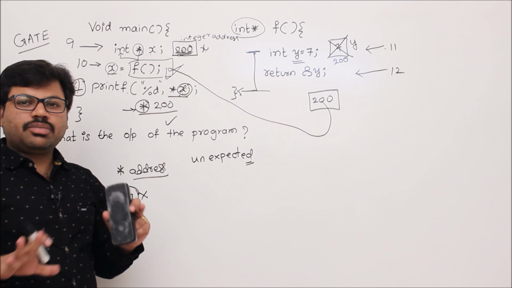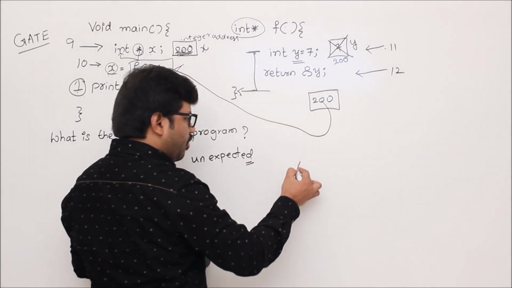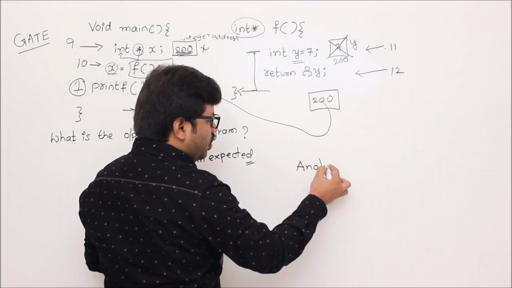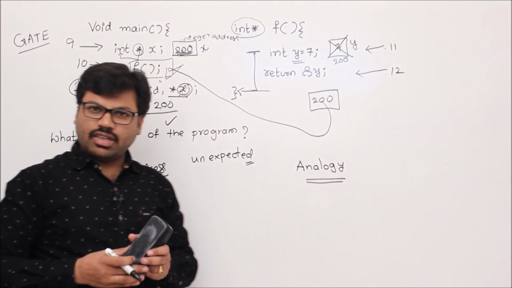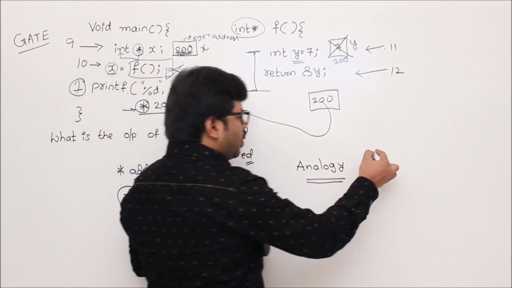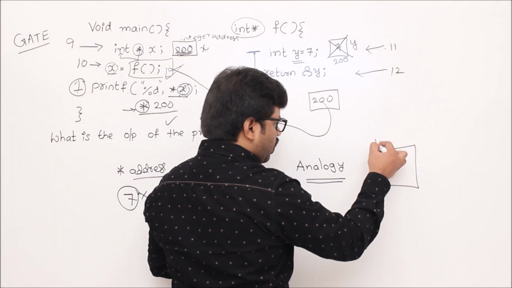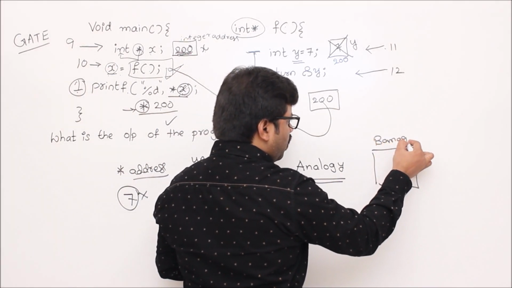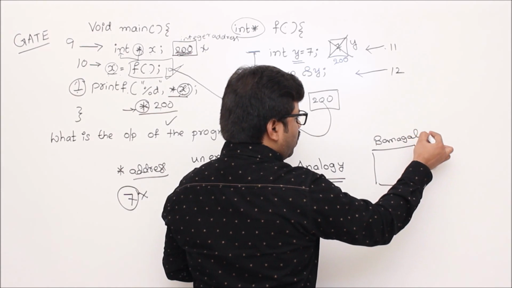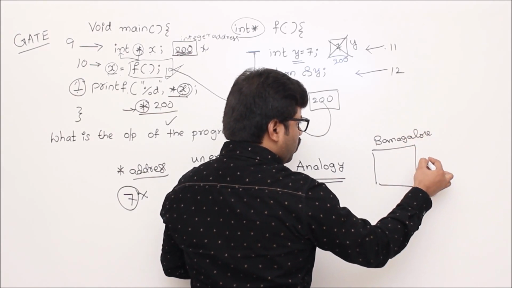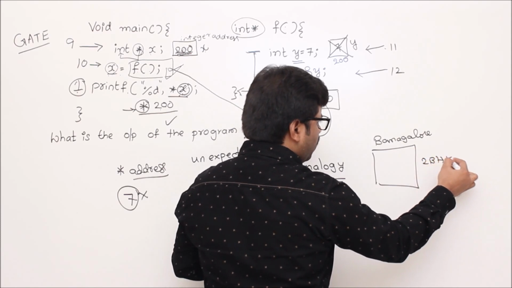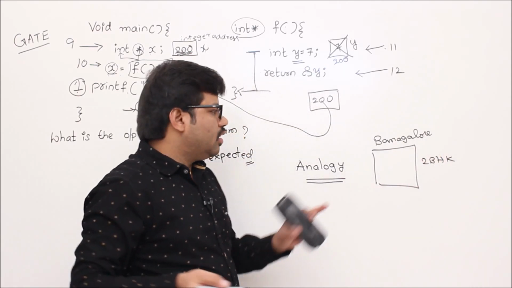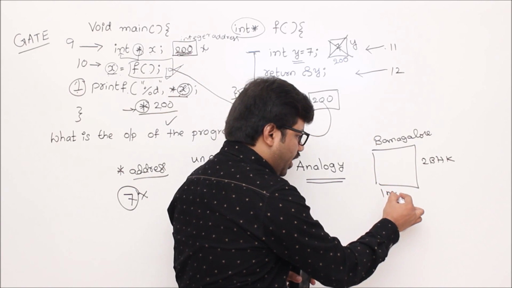Okay, one unexpected thing for all of these things, I will give you one analogy. To understand those unexpected results, I will give you one real world example. Let's say you are living in Bangalore, and you have taken a house for rent, let's say some 2 BHK flat. On that, let's say you spend 1 month of time.